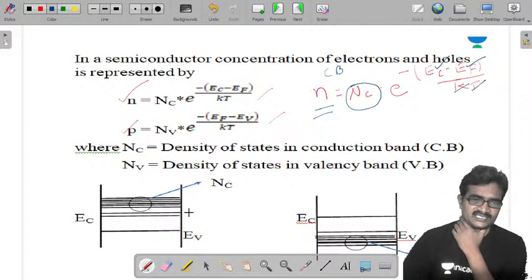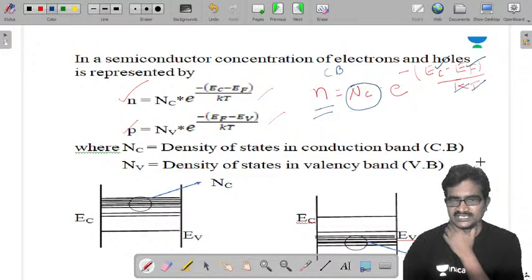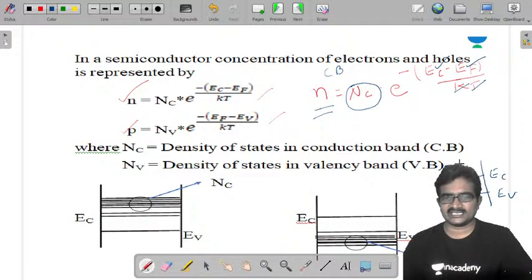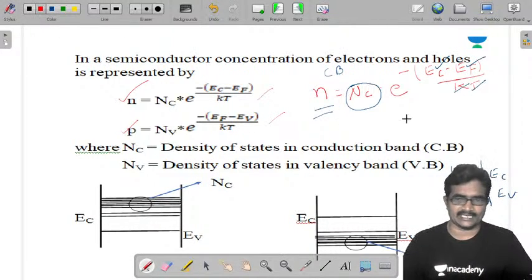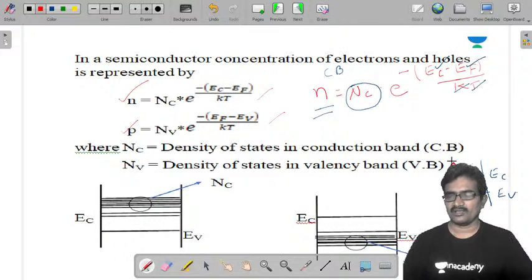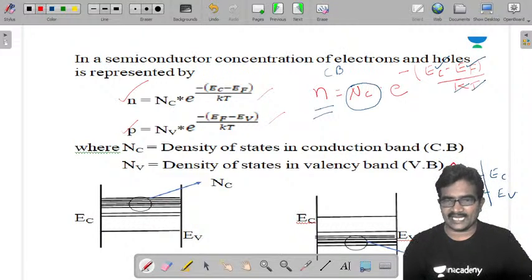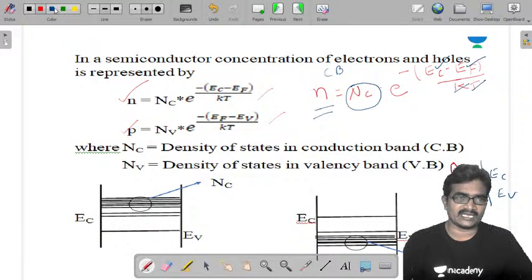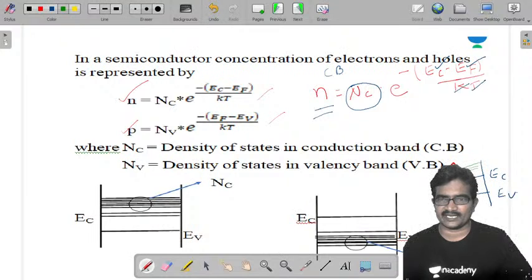That means, in this energy band diagram, this is Ec, and let us take this as Ev. This is what you call the energy band. Many energy levels are defined in it, plenty of energy levels.